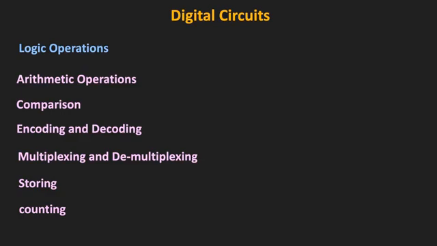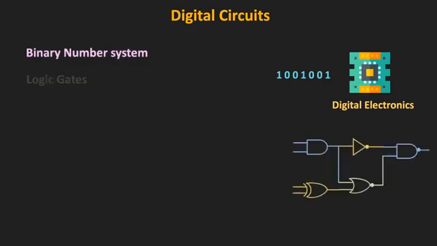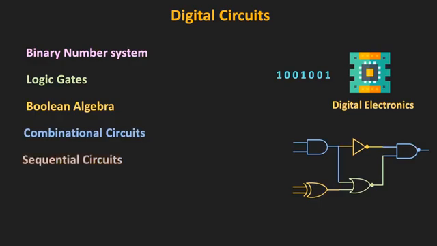Alright, so now let us see the sequence in which we will study all these topics. Since digital circuits deal with binary inputs, first of all we will start with the binary number system and the binary codes. Then after, we will learn different logic gates and we will see how the output of the logic gates can be expressed using Boolean expressions. And we will also learn a little bit about Boolean algebra. And we will see how, using Boolean algebra and other techniques, we can minimize the logic functions. And after that, we will learn different combinational and sequential circuits which we have discussed earlier. And after that, we will also learn about the different logic families.